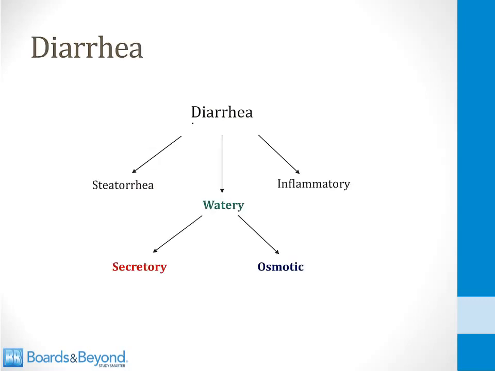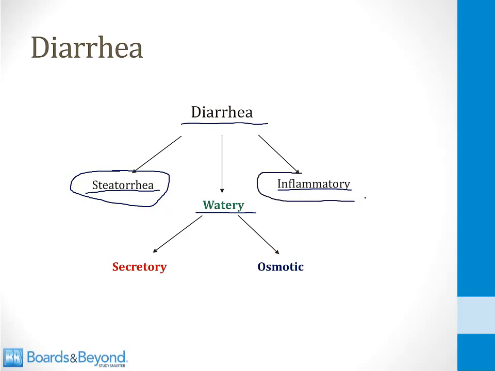The workup of patients with diarrhea is a topic unto itself, but I'll briefly review some concepts here that can be helpful to you in your Step 1 exam. When faced with a patient with diarrhea, it's helpful to decide whether the diarrhea is a steatorrhea, an inflammatory diarrhea, or a watery diarrhea. Steatorrhea, as I said before, results in greasy, foul-smelling stools and stools that float from a high fat content. Inflammatory diarrhea has red blood cells and white blood cells present, which you can see on stool microscopy. This happens with certain types of infection and also in inflammatory bowel disease.